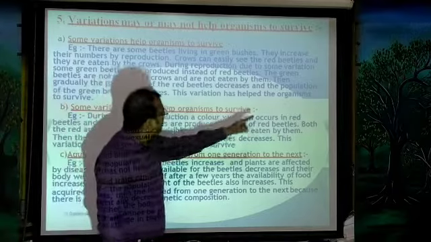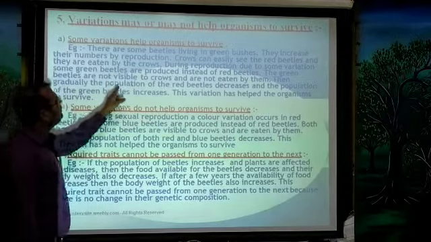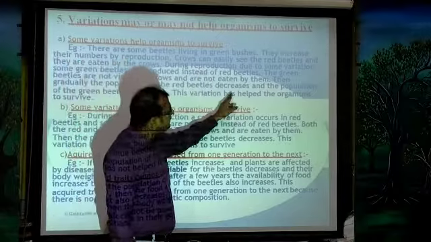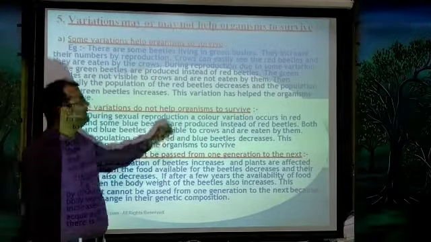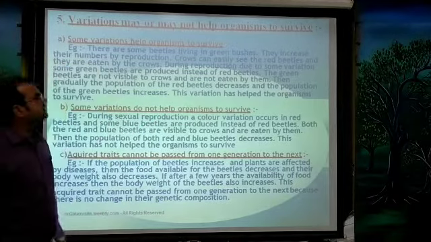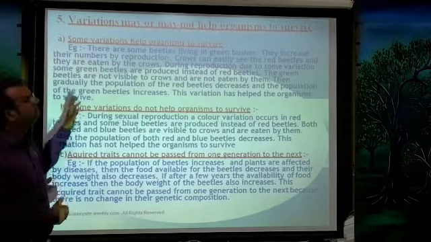Gradually, the population of the red beetles decreases and the population of the green beetles increases. These variations have helped the organism to survive.